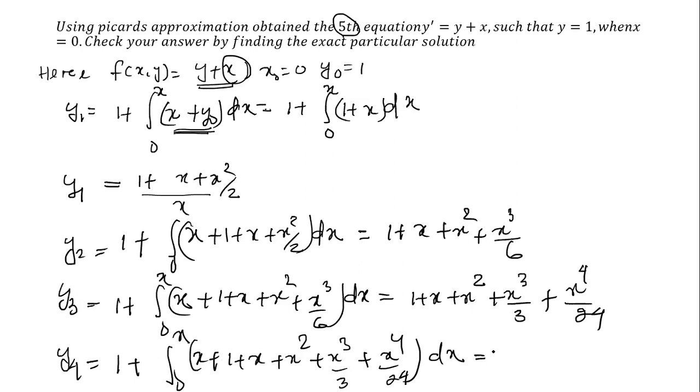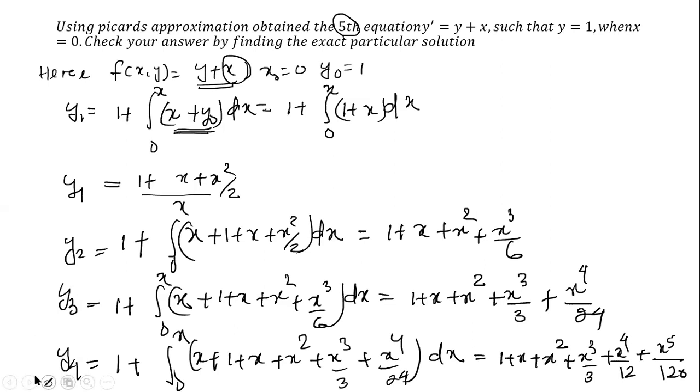After that we find the solution y4, which is 1 + x + x² + x³/3 + x⁴/12 + x⁵/120. That is the y4 solution.